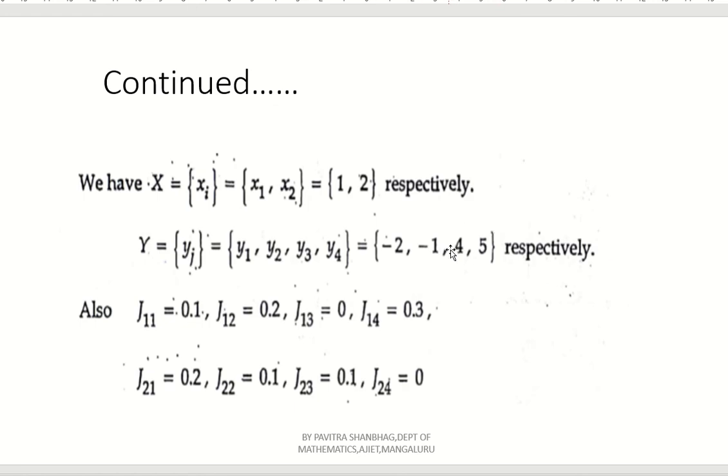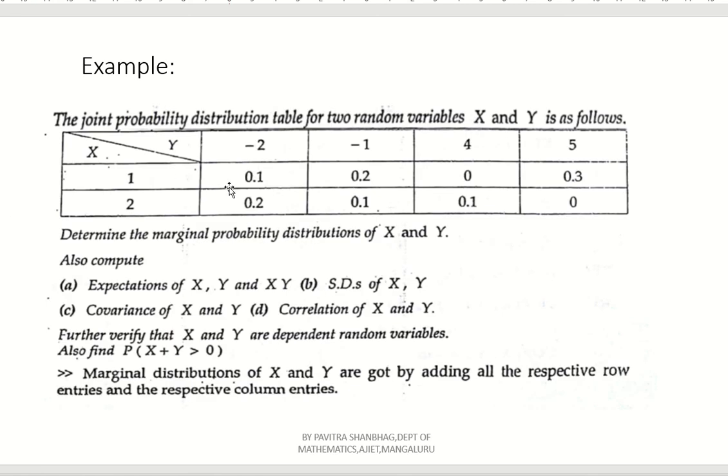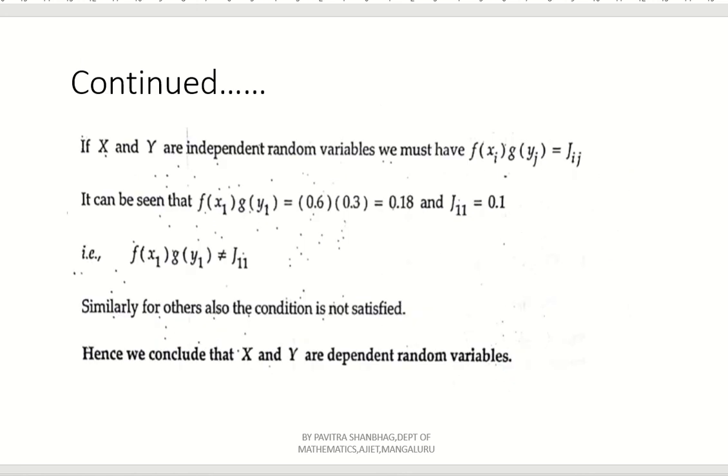What is J11, J12, J13, J14 and J21, J22, J23, J24? Just identify. J11 already we have discussed. See here, J11 is 0.1, J12 is 0.2, J13 is 0, J14 is 0.3. So that only we have explained in this one.